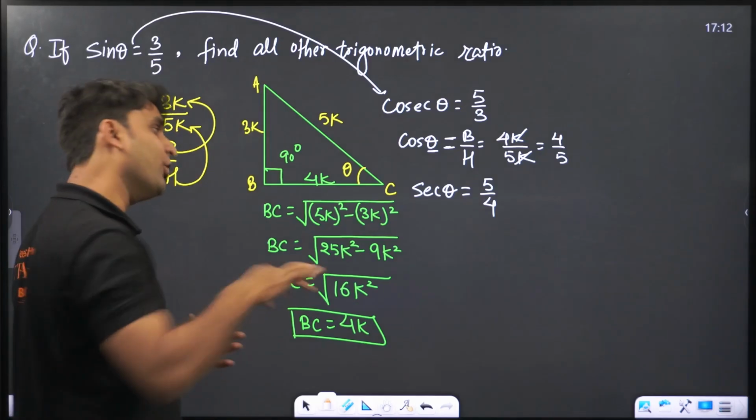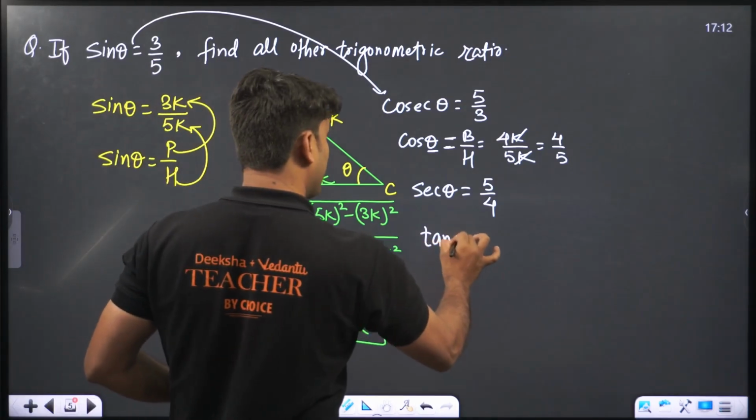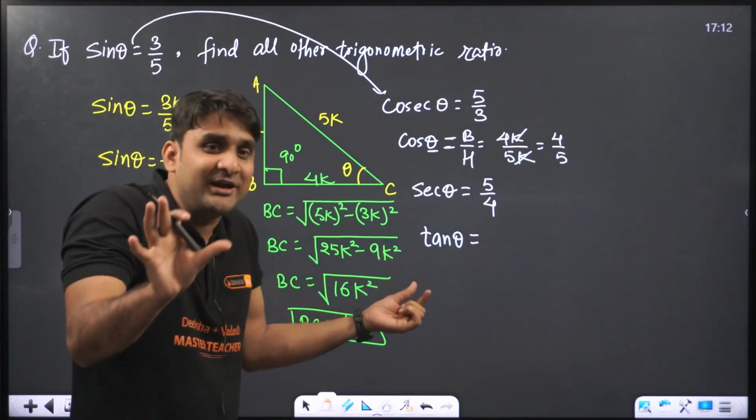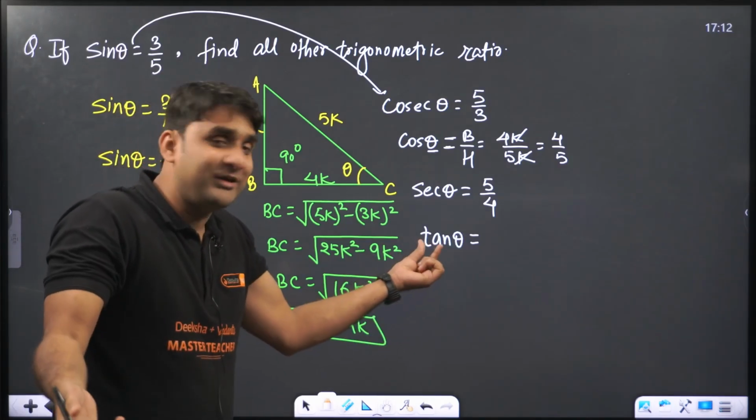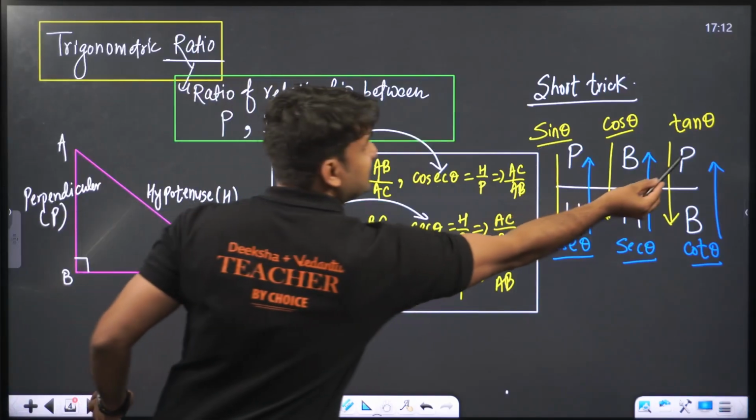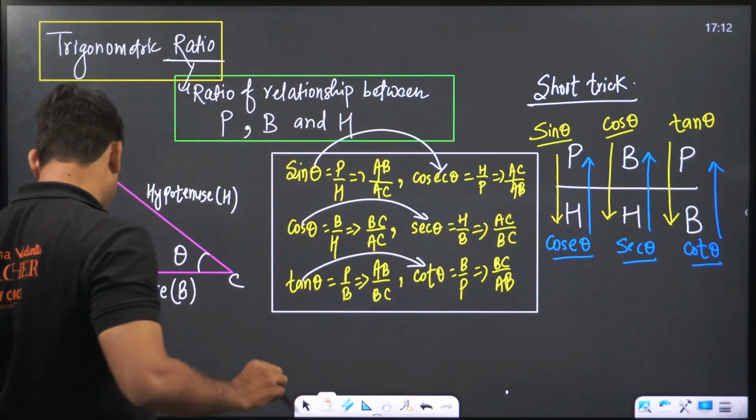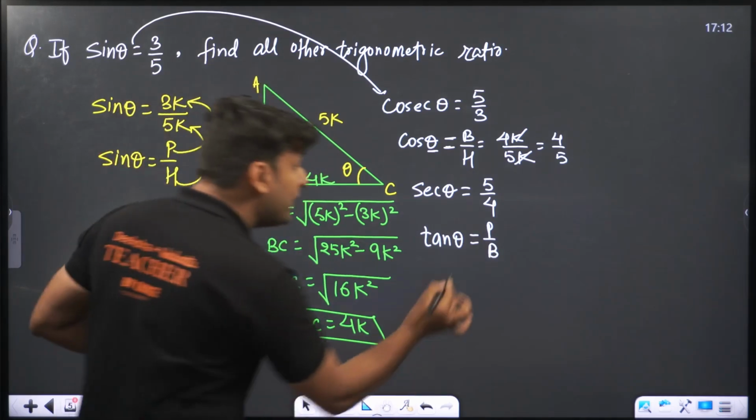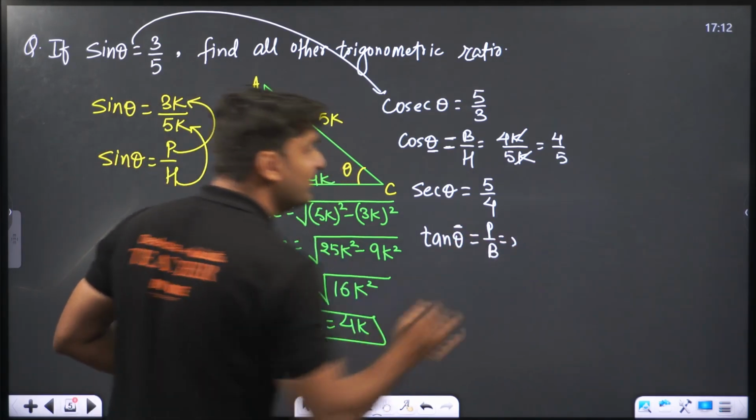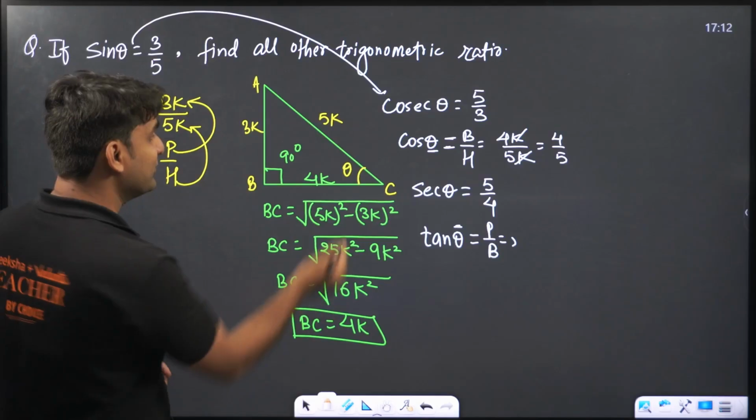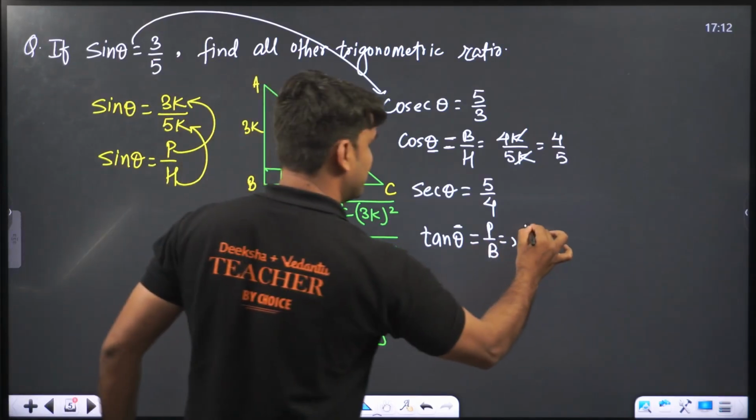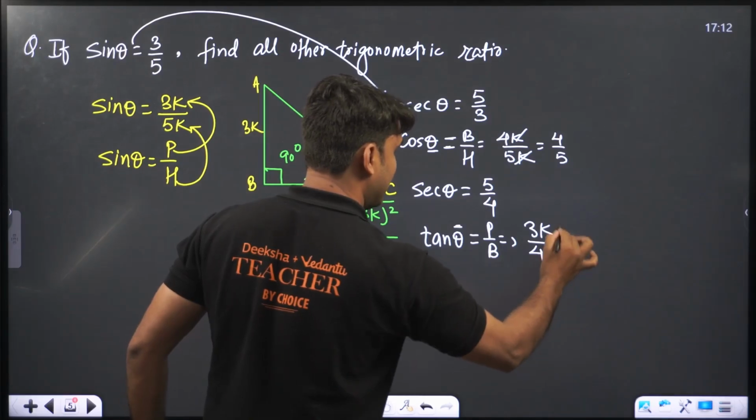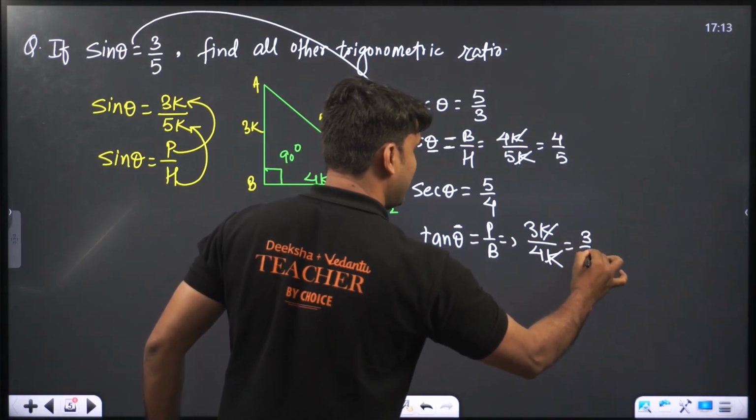Clear, everyone? Okay, now move to tan theta. What is tan theta? First decide what will be the ratio format. So for tan theta, this is perpendicular by base. So first write it down, perpendicular by base. Now we are dealing with theta. So for theta, this will be perpendicular. So this is 3k and base will be 4k. Wow, k cancels. Answer will be 3 by 4.